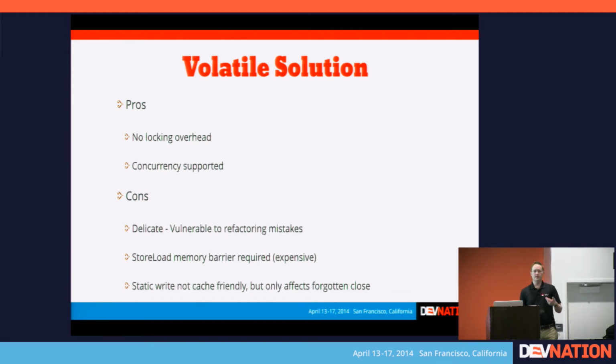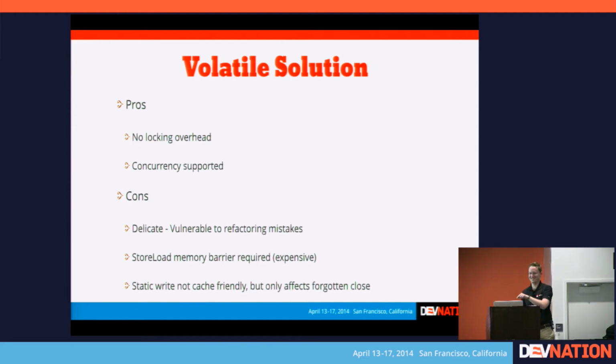And the benefit of doing it this way is that you have no locking overhead, and you don't have to worry about concurrent access. But it's kind of delicate. I mean, you can see a situation where you write some code like this, and then maybe it's an open source project, and a contributor comes in, and they're not going to know why you did this. It's not going to make any sense. So you'd want to comment the heck out of it, saying do not delete this.